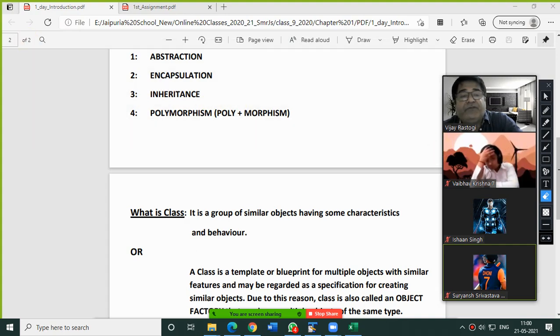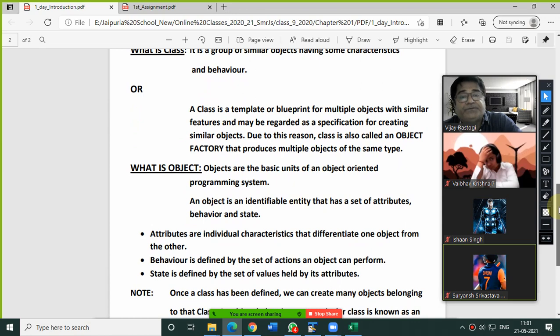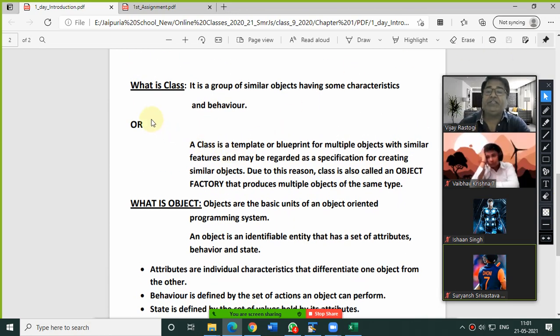Now, this is for everyone, the next part which we are going to discuss today onwards: the definition of class. Basically in Java there are two terms which we are going to discuss again and again, and which we will use in class 9th as well as class 10th.